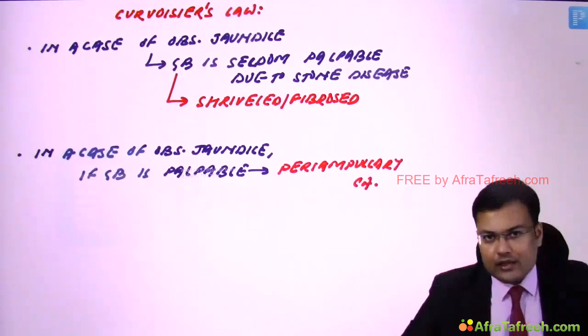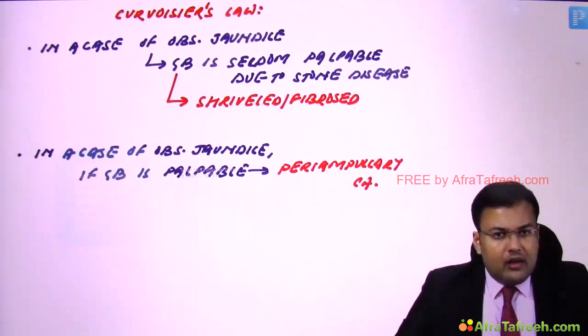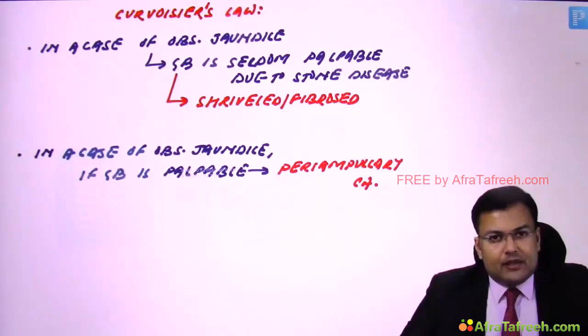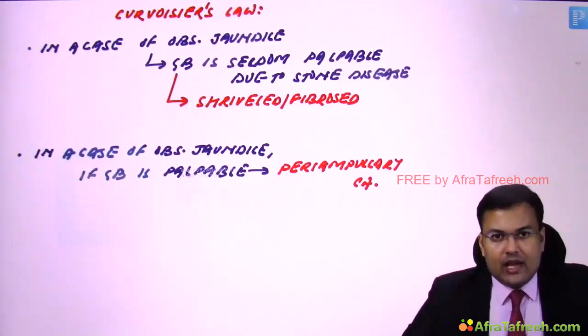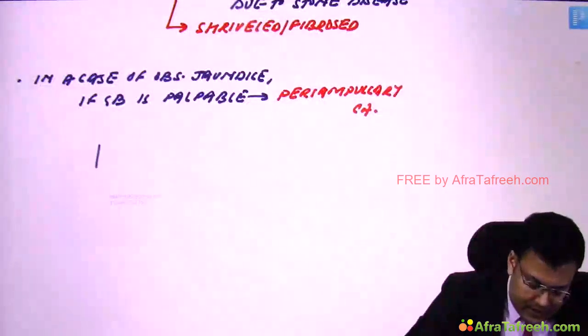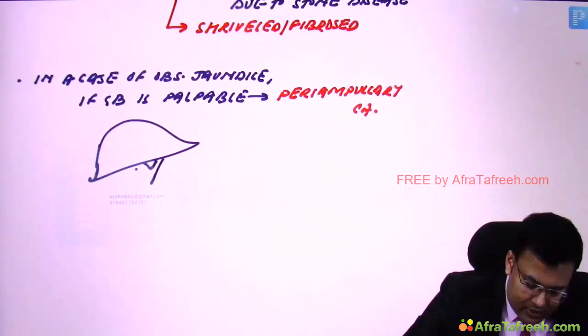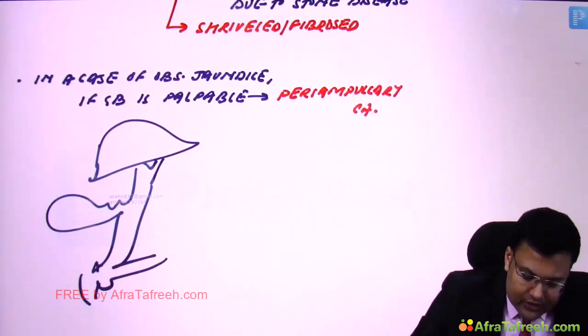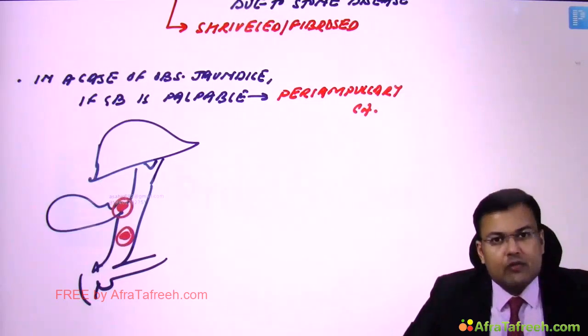Clear? This is the actual meaning. Now, what are the exceptions of Courvoisier's law? For exceptions, there should be presence of stone and the gallbladder should be palpable. See, this is liver, this is gallbladder, this is cystic duct, this is CBD. So first exception is double impaction of stone. Can you see? One stone in cystic duct and one in CBD.